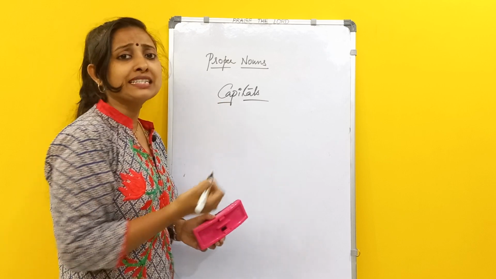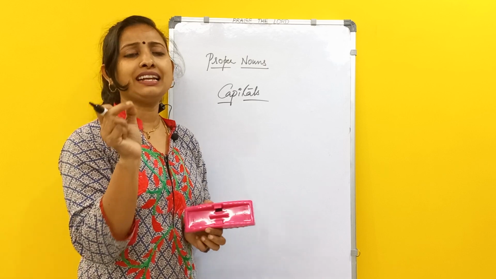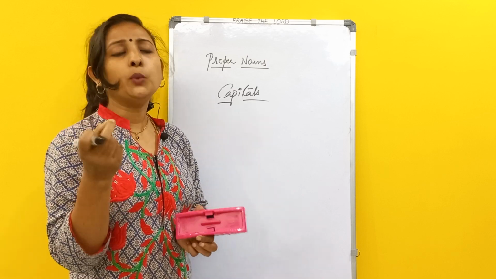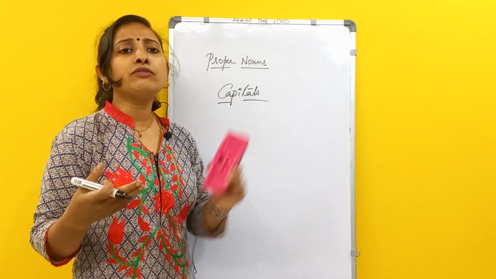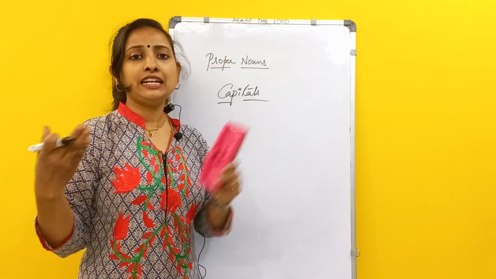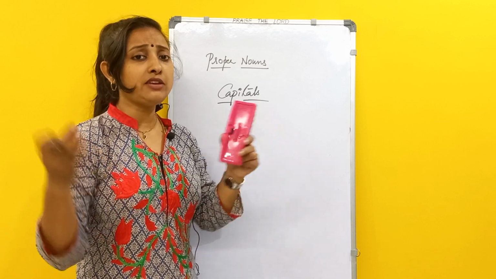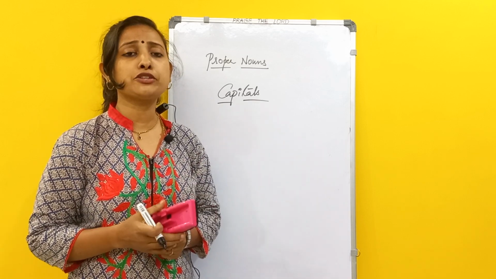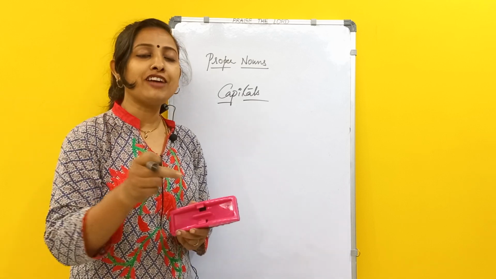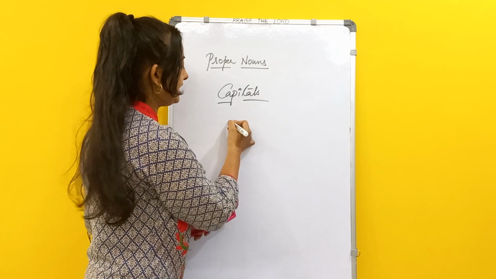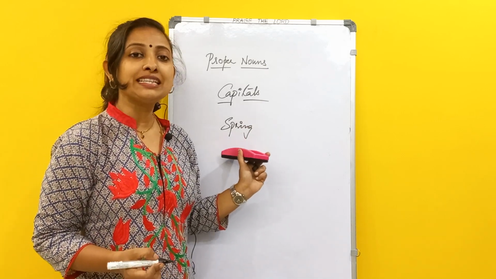And when we are talking about capitals, in particular about proper nouns, there are certain things where we get confused about when to use them and when not to. Generally we know that we will be using capitals for the names of the days and months, right? So do we need to use capital letters even for seasons? That is a question. In most cases, we will be using capitals while writing season names also. Like if we are writing Spring, Summer, Autumn, we'll be using capitals even if it is in the middle of the sentence.